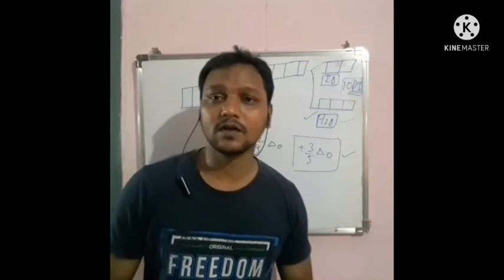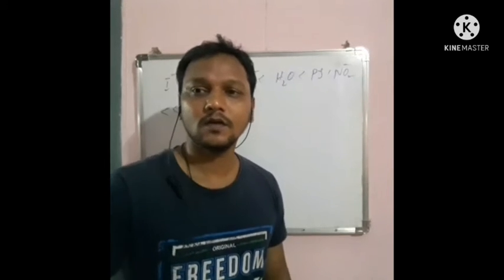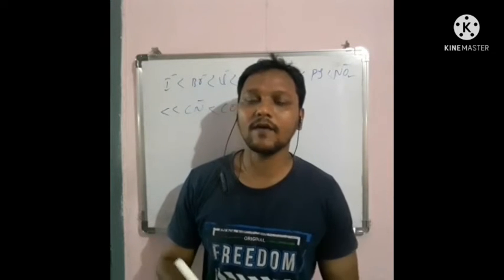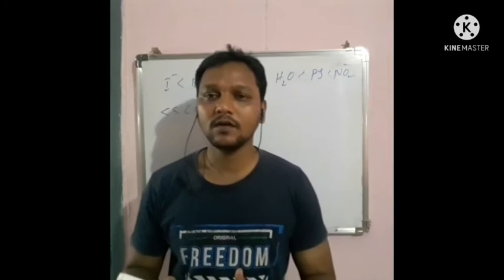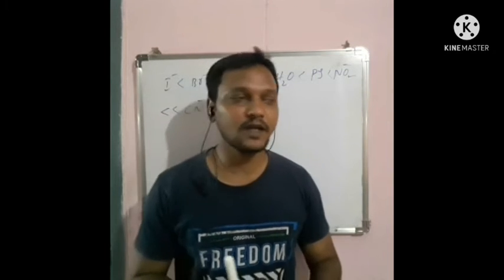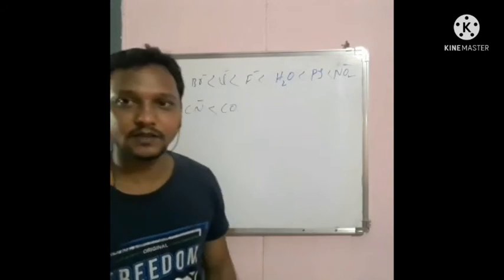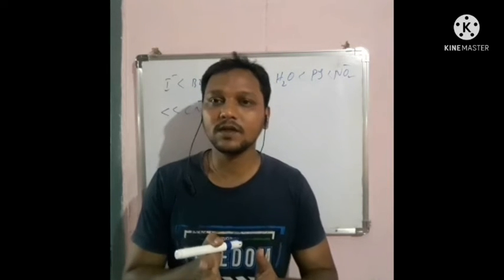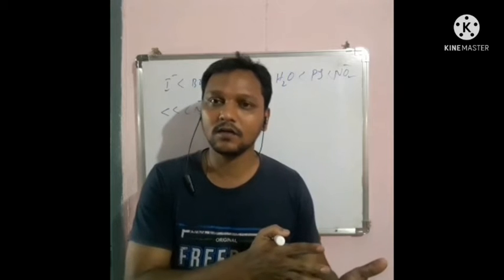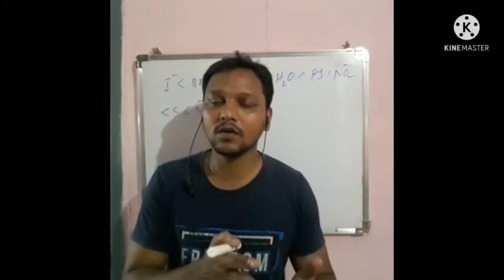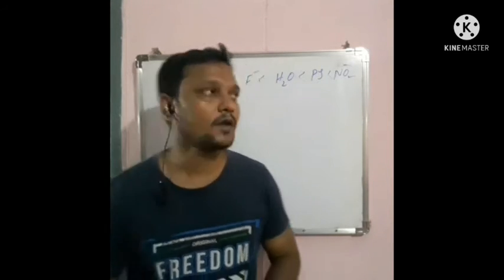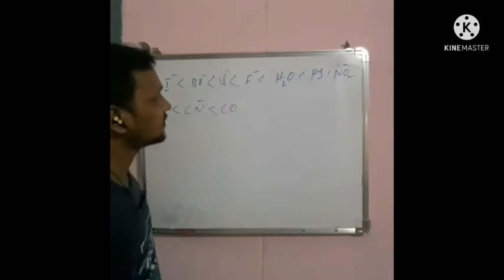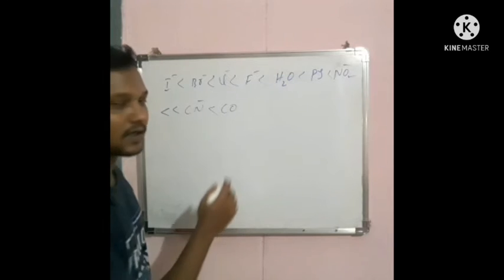Okay. The spectrochemical series we'll discuss now. For any given metal cation, the splitting value, or the magnitude of the crystal field splitting, mainly depends on the nature of the ligands. Okay. The greater the approach of the ligands to the central metal atom, the more crystal field splitting it has. Depending on the crystal field splitting, the ligands are arranged in an order. This order is called the spectrochemical series.